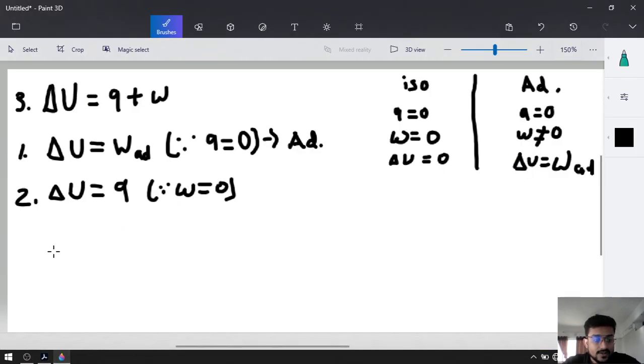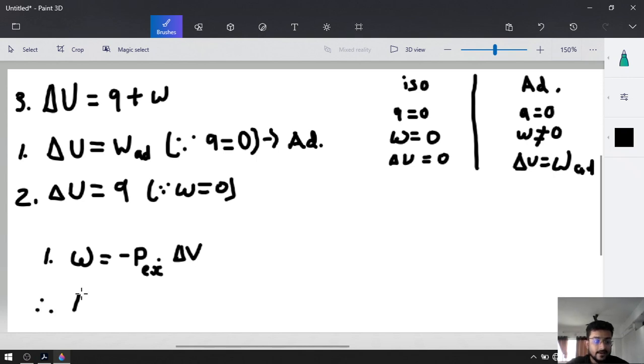What was the formula? So the first formula is W is equal to minus P external into delta V, V for the volume. Work is equal to minus P external into delta V. Now tell me, if we put work into the formula of delta U, what will we get?